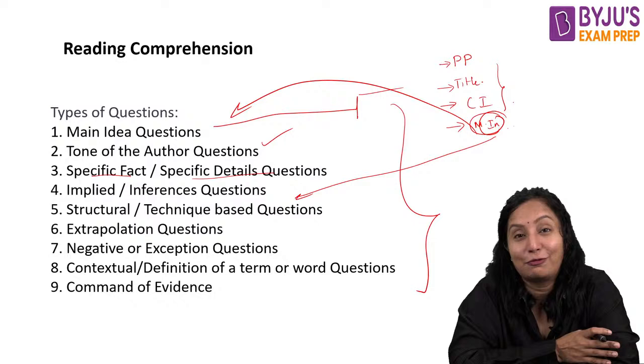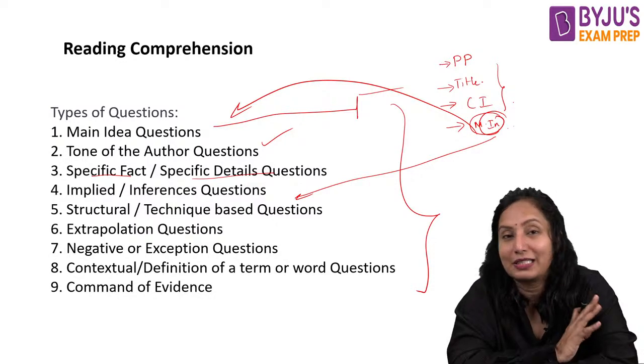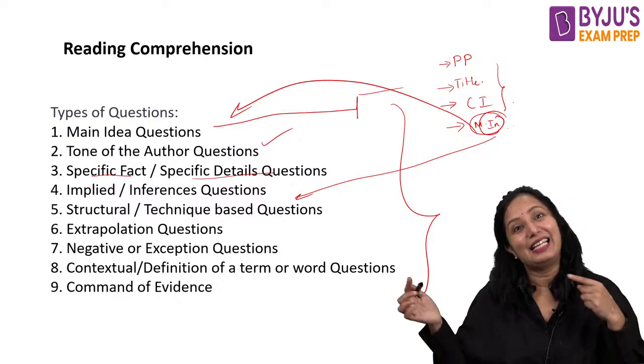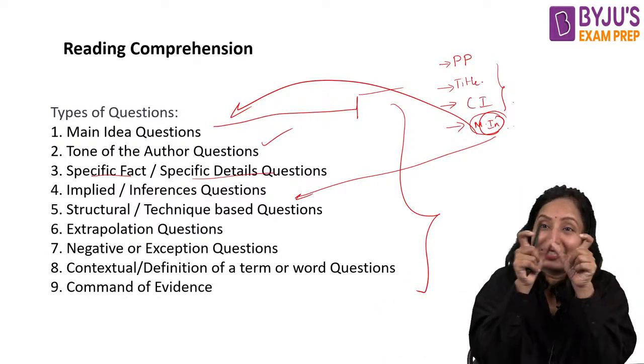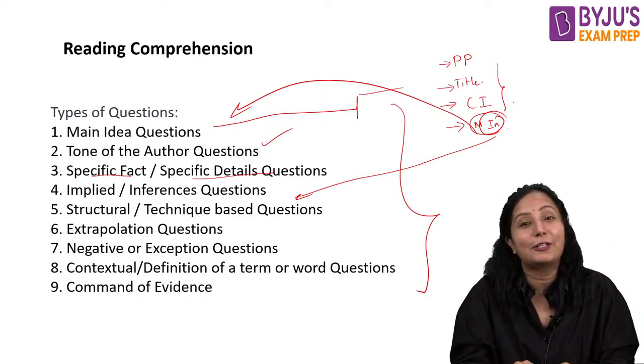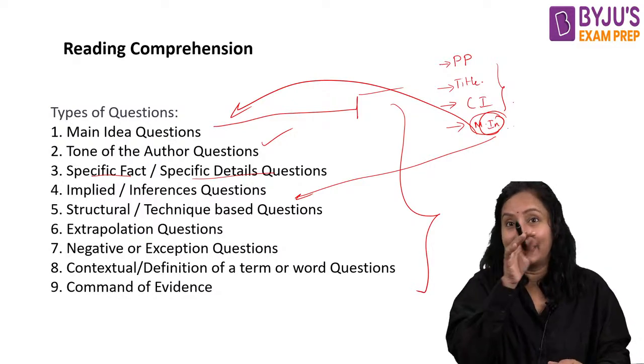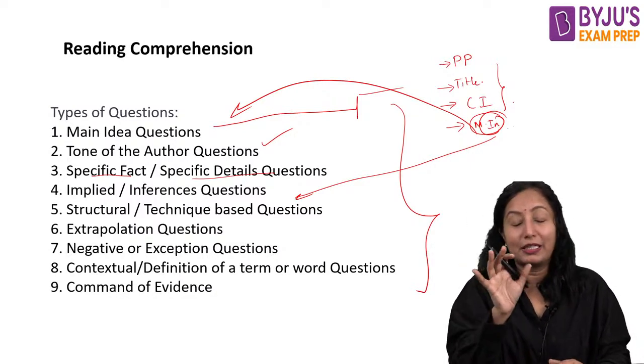So that is how it is asked. That means you will be very easily able to recognize where this question idea is located in the passage, and since the answer will be clear there,